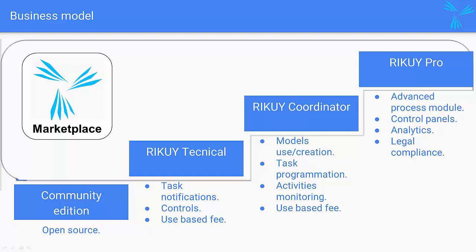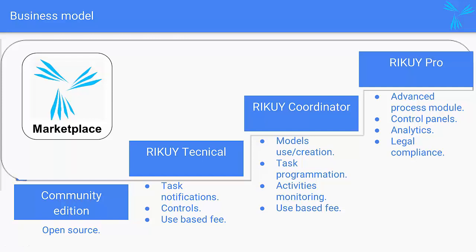As with all of its components, Rikuy is based on open source. The first stage of the system is a community version, where all the code is available and there is the chance to run the system in a local environment. The benefits of this model are an initial low-cost marketing, the creation of a support community around the platform, and a direct participation channel for partners and competitors to interact and work with us.